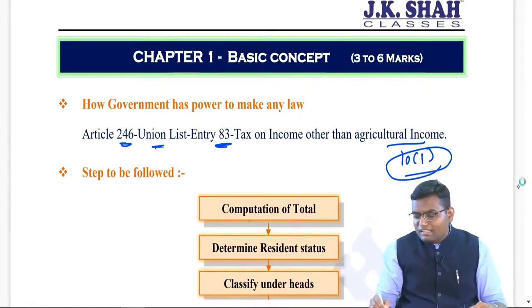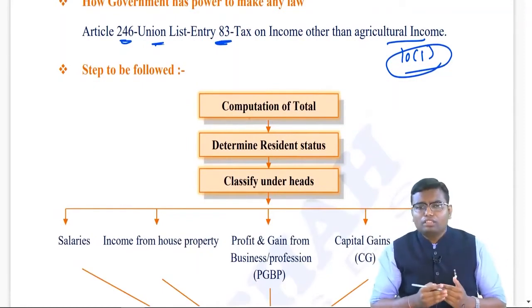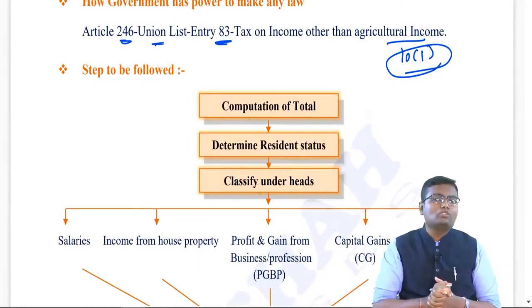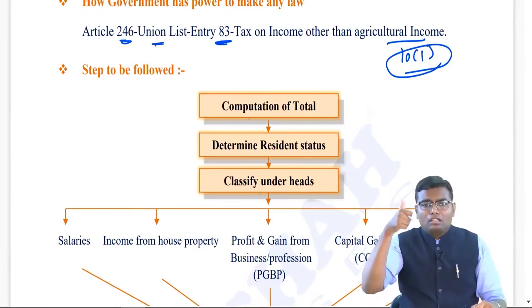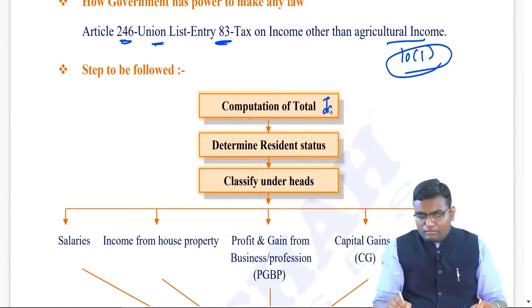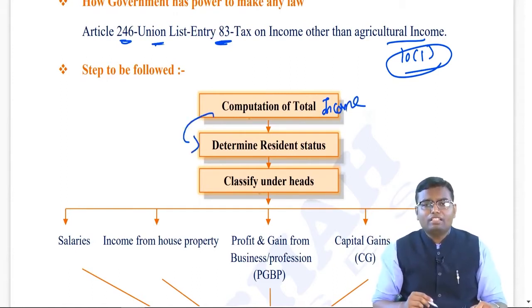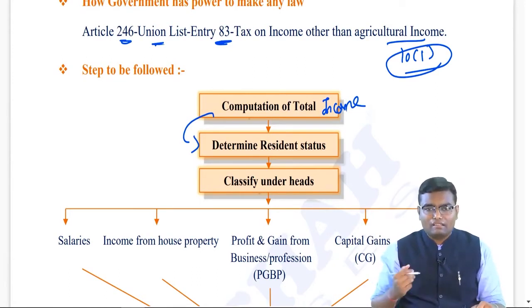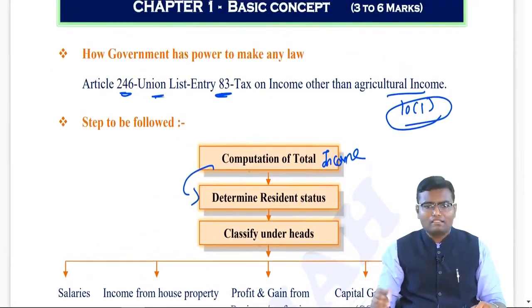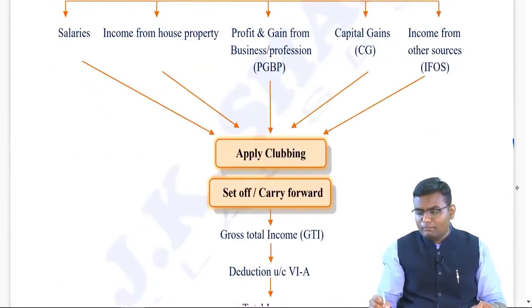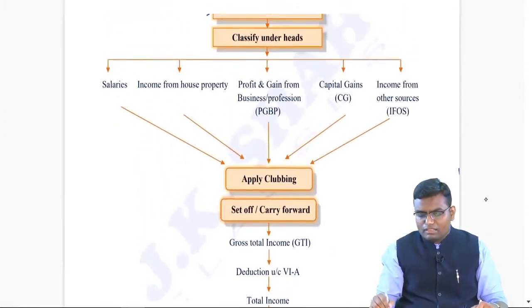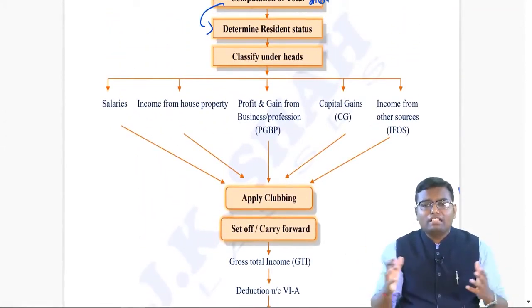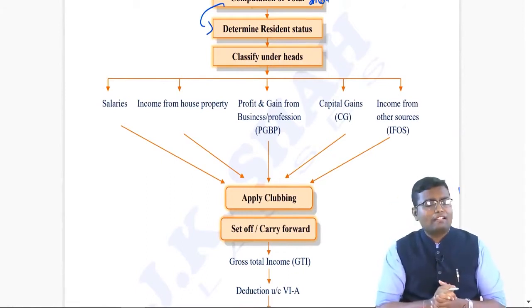Now, what are the steps that we regularly follow every year to calculate the income tax for any assessee? First of all, computation of the total income. In that computation of total income, the first step is determination of residential status, whether a person is resident or non-resident. That is the second video of mine. After determining the residential status, we will be classifying our income into 5 different heads. There are 5 heads of income.